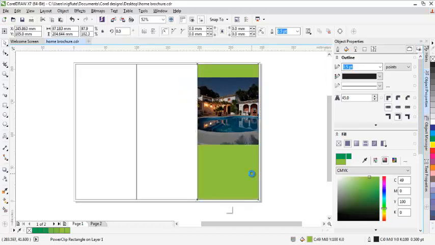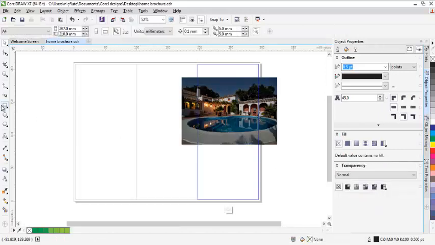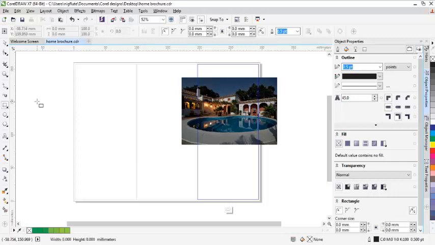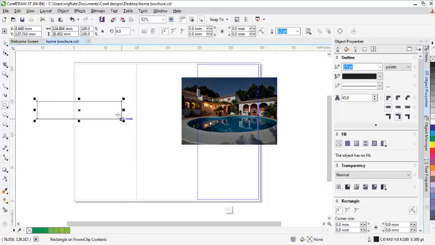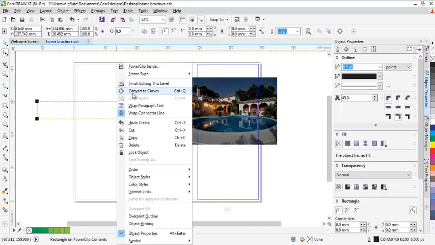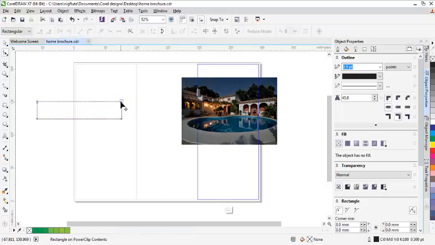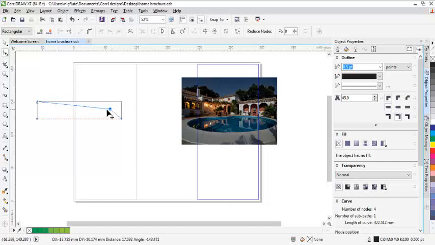And let me go in again and pick my rectangle tool. Now and then I will click on the shape tool. Then I'll right click and convert to curves. So what I intend to do, I'll take this like this.